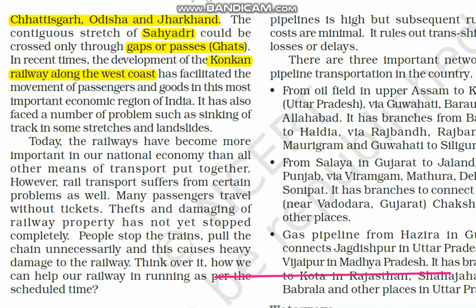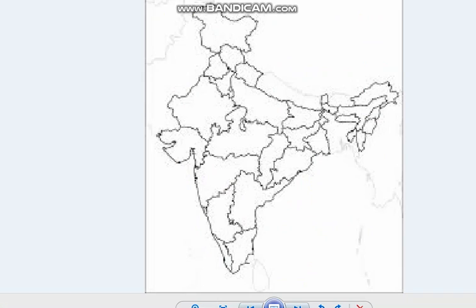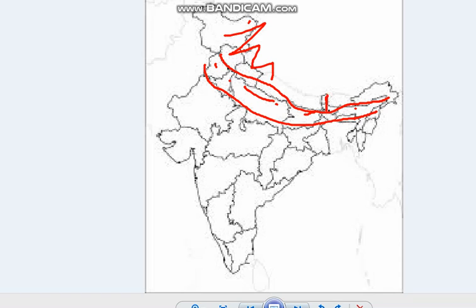I will show this through the India map to you now. As we have read just now, the northern plains area, these are all referred to as northern plains. So the northern plains area has very favorable conditions for the construction of railways. One is the plains area, then agriculture, economic activity, density of population, all this has made the northern plains area very favorable for the construction of railways and growth of the railway. When it comes to the Himalayan region, due to the hilly region and sparse population, lack of economic development, lack of resources, this area is very unfavorable for the construction of railways.